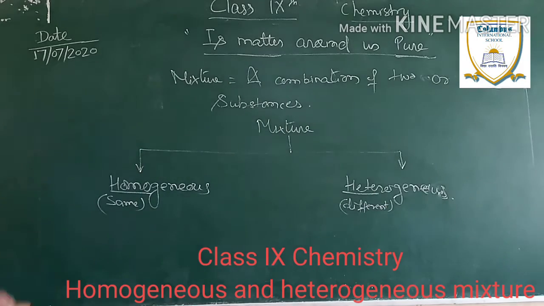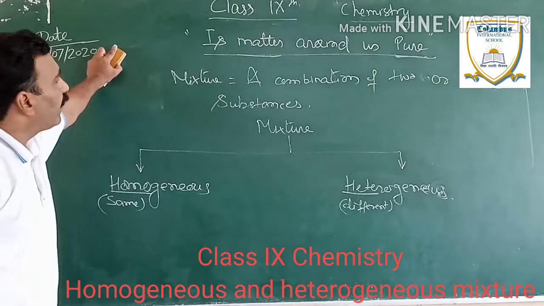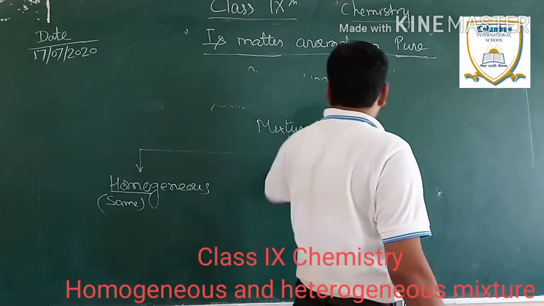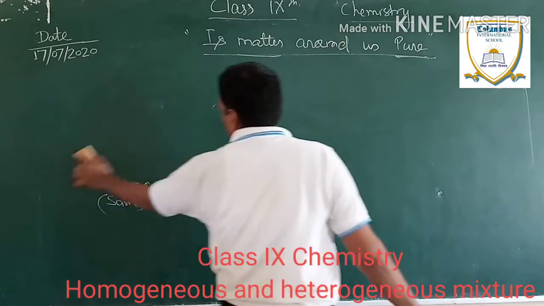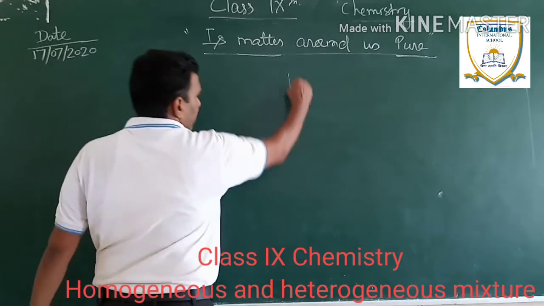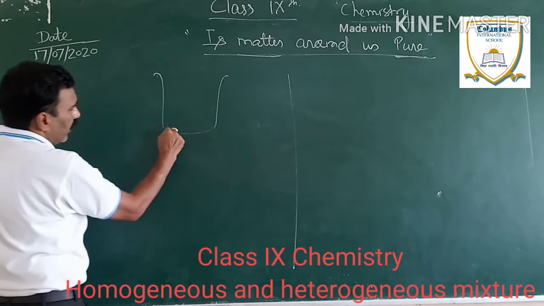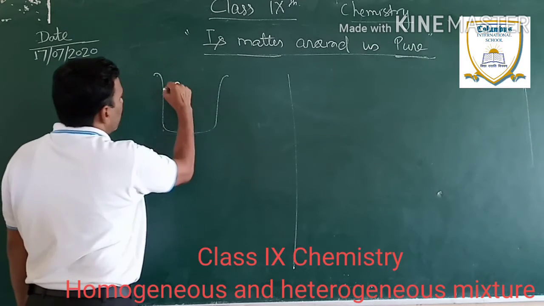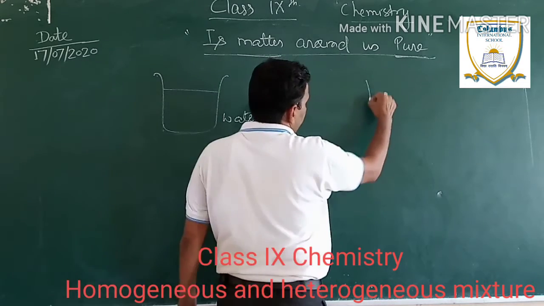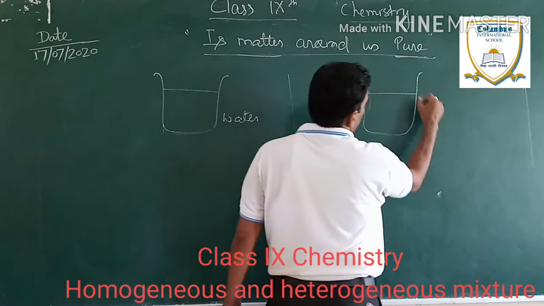Now, what is this homogeneous and heterogeneous mixture? What do you mean by this? To explain that, I have to erase it. Give me a second. Now consider two examples I am going to give you. This is a beaker or container. Okay, this is filled with water. Let me have another beaker of the same size and containing same amount of water.